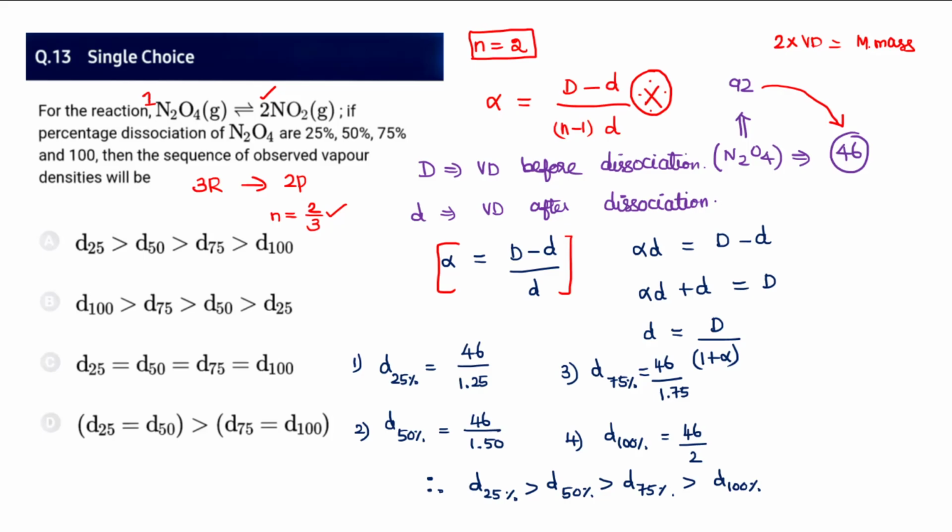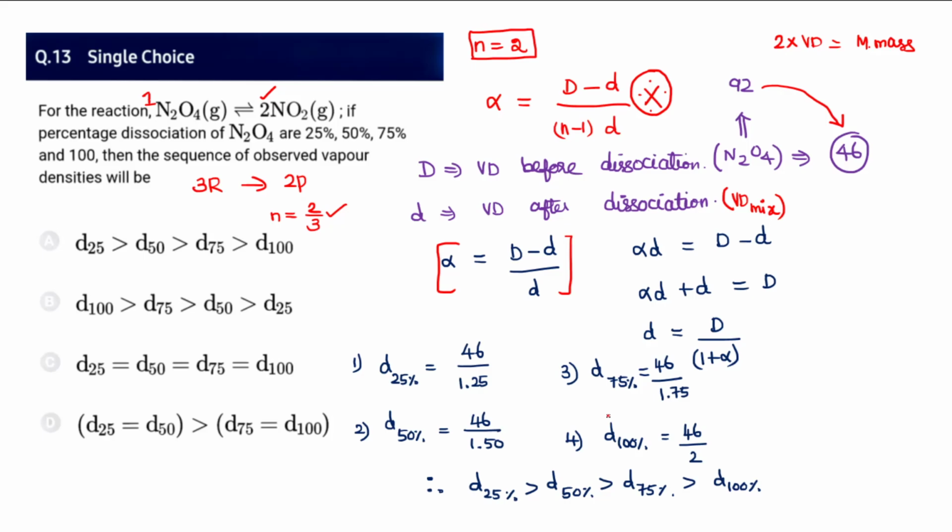After dissociation, the reaction reaches equilibrium. At equilibrium, some amount of N2O4 is left undissociated and some amount of NO2 exists, both together. That is the vapor density after dissociation, the vapor density of the mixture, which is due to N2O4 as well as NO2.